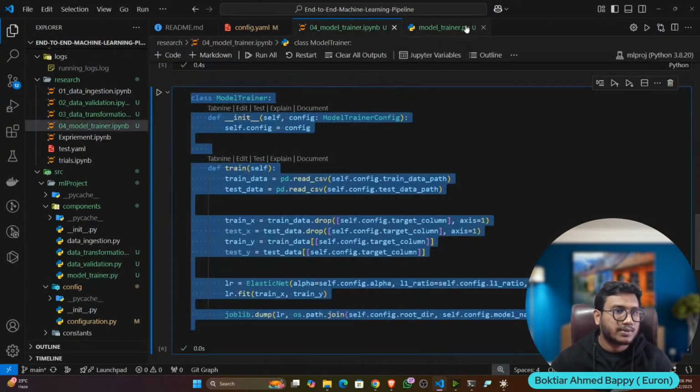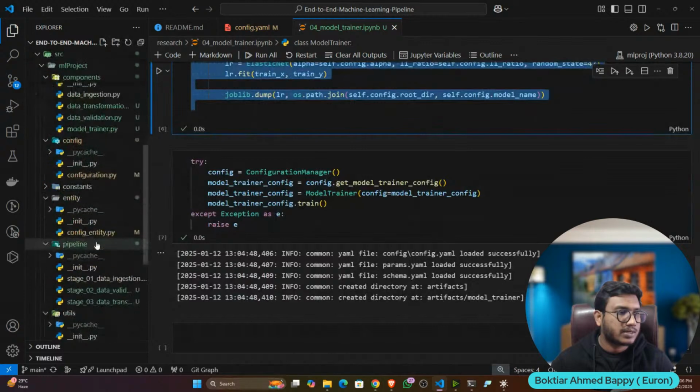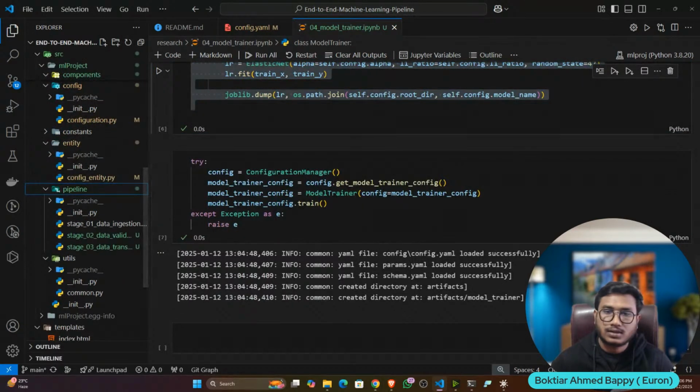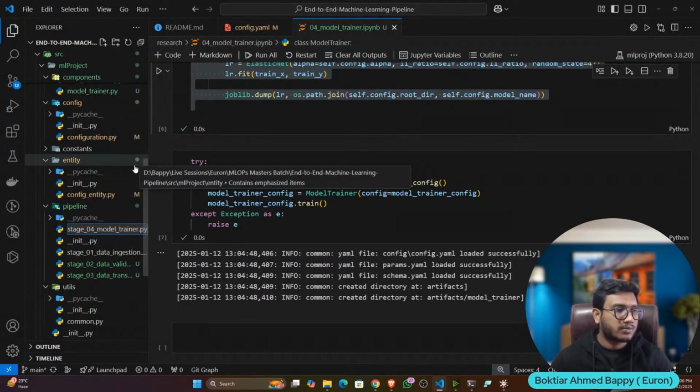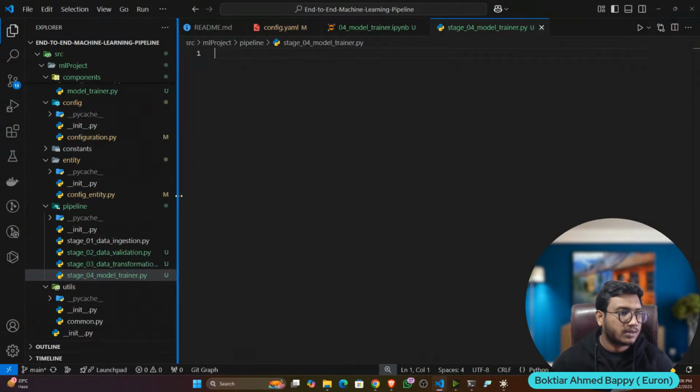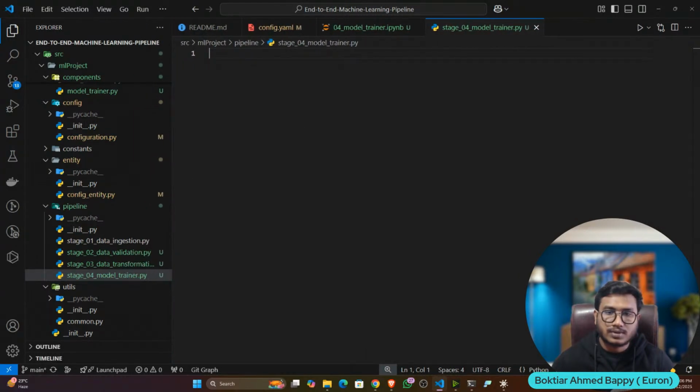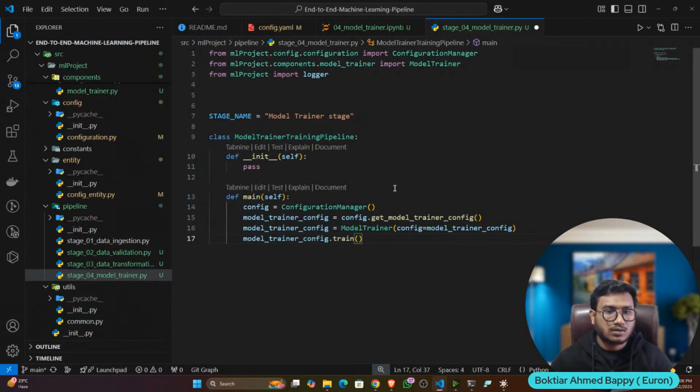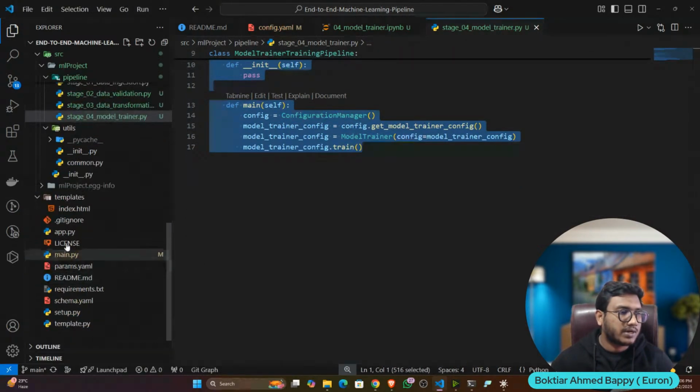Now let's create the pipeline as well. So I'll go to the pipeline folder. Let's create a file. Name it as stage 04 model trainer.py. Okay, and let's write the pipeline. Okay, so this is my pipeline. Now let's add in the endpoint.